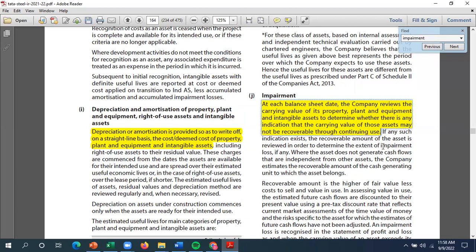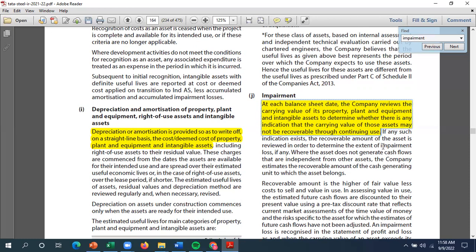So therefore, it is mandatory to follow Ind AS 36, that every company has to undertake this impairment test, comparing the carrying value of the property, plant, equipment, intangibles with the recoverable value.